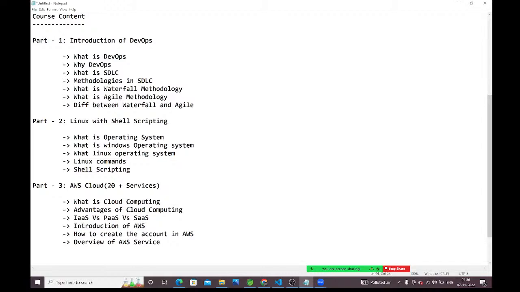Next, I am going to show you how to create the account in AWS. If you want to work with AWS, everyone should have an account in AWS. Next, we are going to discuss 20 plus AWS services. Before starting these 20 plus services, I am going to give a brief overview of those services.